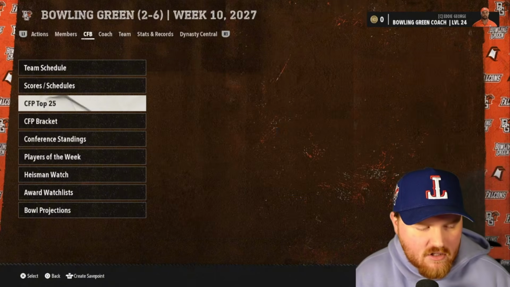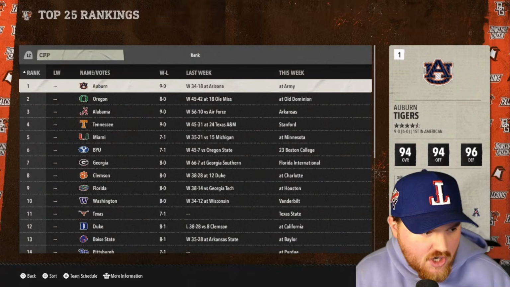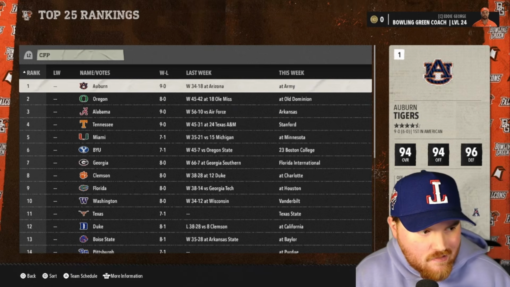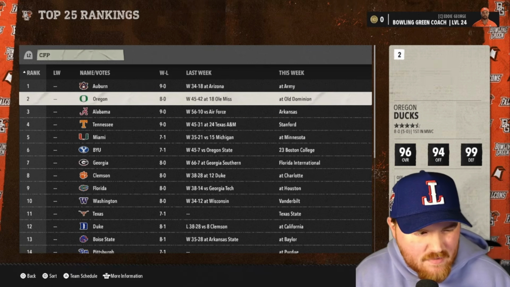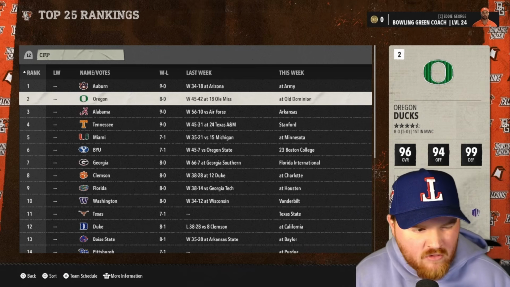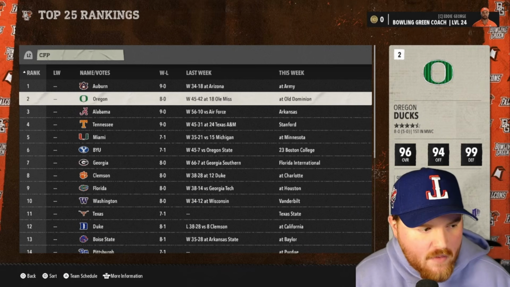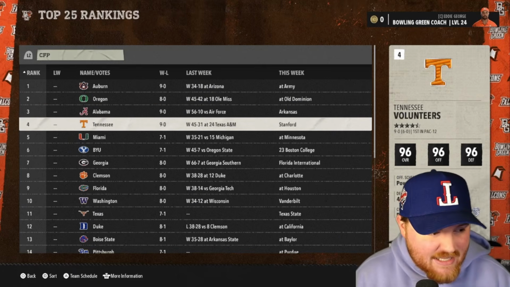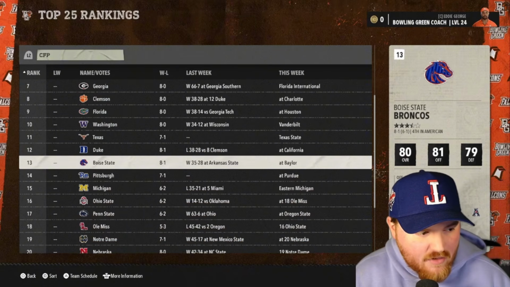What does the top 25 look like, though? So Auburn, Oregon are 1 and 2. Auburn kind of has a chance to do something here. Oregon definitely has a chance to make a big run here if they can do an undefeated season, win the national championship. Alabama, not so much. Tennessee, outside chance, I guess.